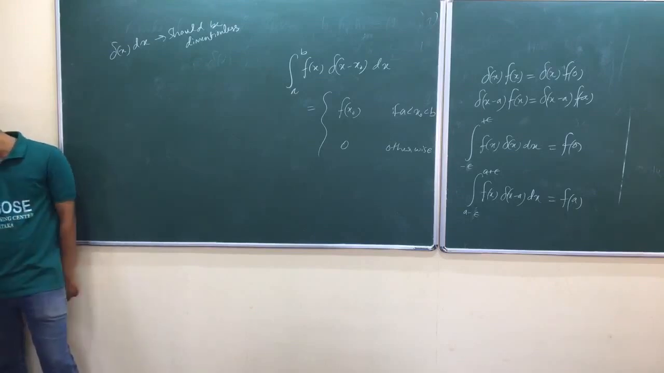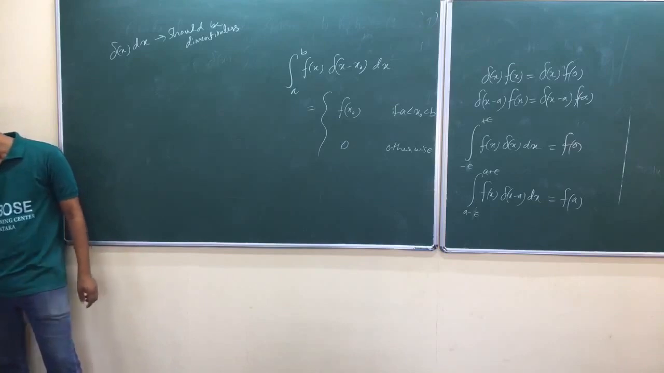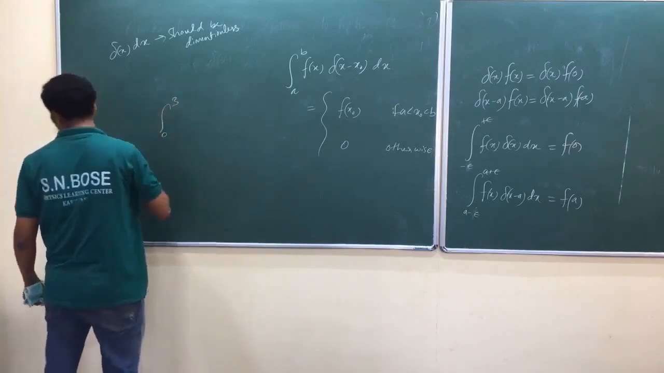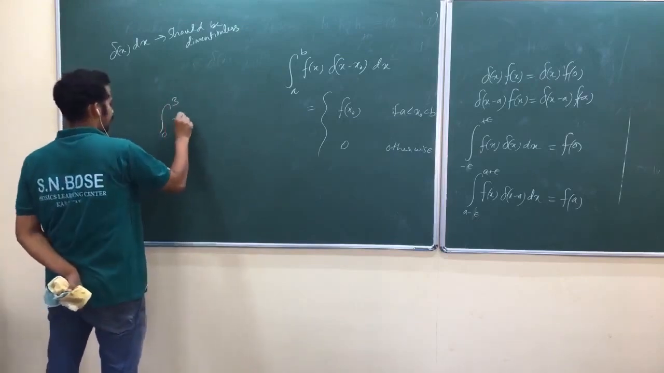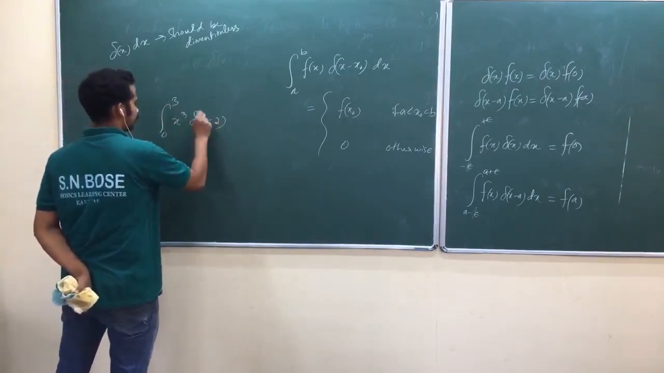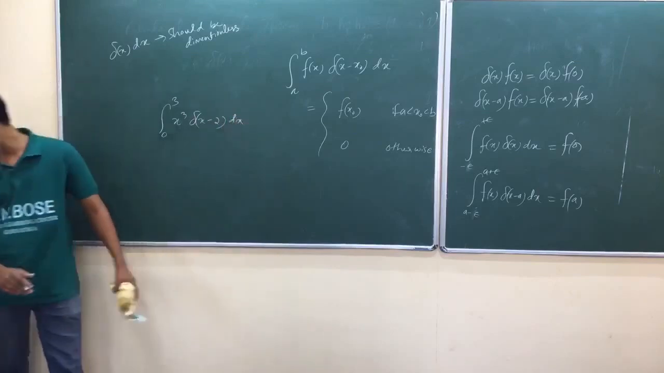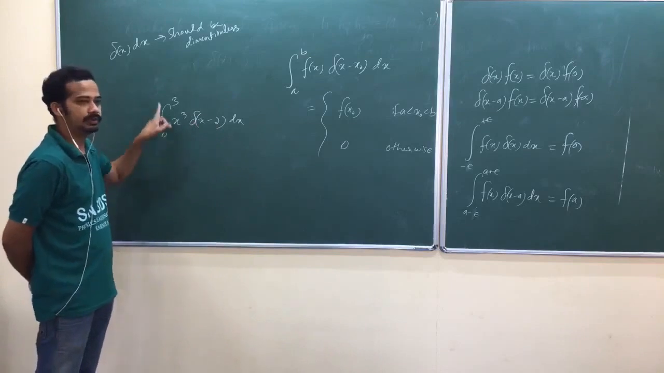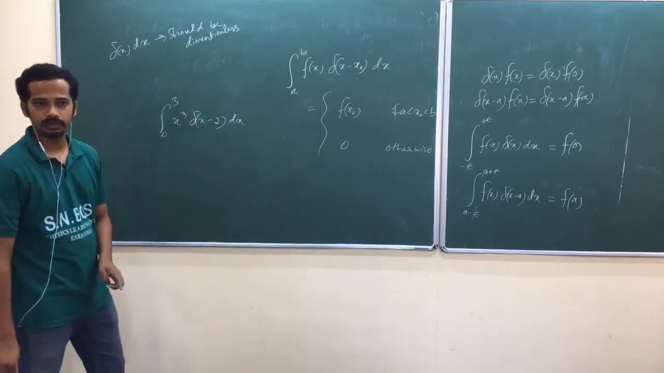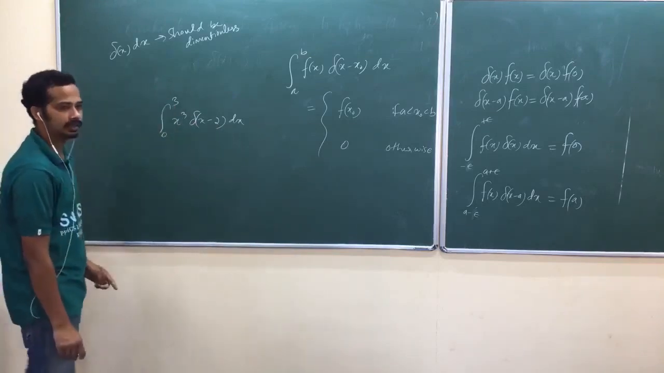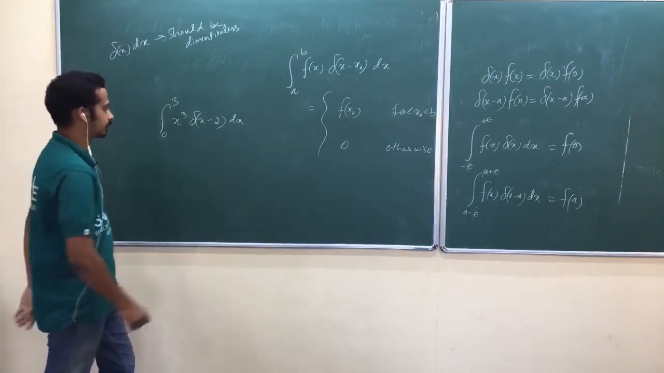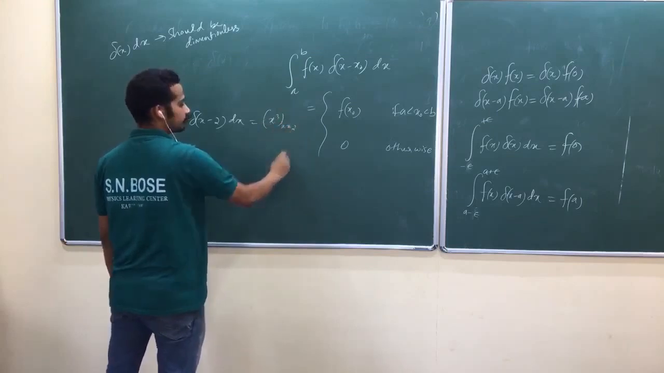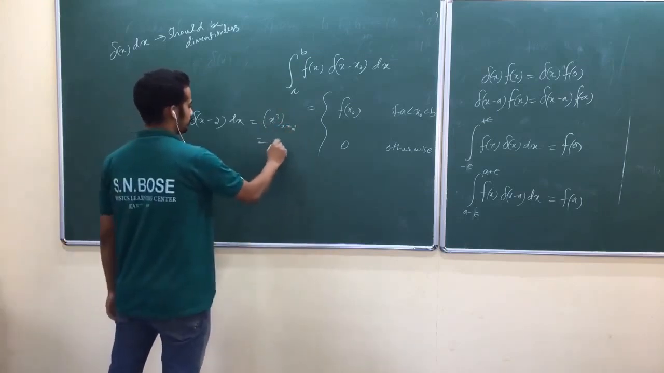Again, he defined some more theorems. Evaluate the integral like that. So can you quickly do this one? Integral 0 to 3, x cube delta of x minus 2 dx. First thing you have to look at is whether x equal to 2 is within your limit or not. Yes, Dirac delta is spiked within this one. So what will it do? It will choose x cube at x equal to 2. Am I right? 2 cube.